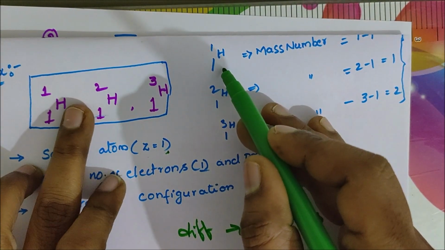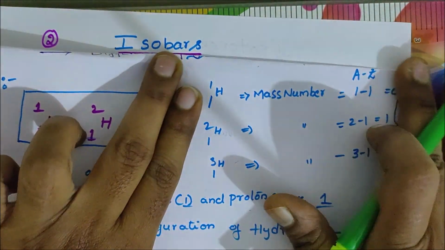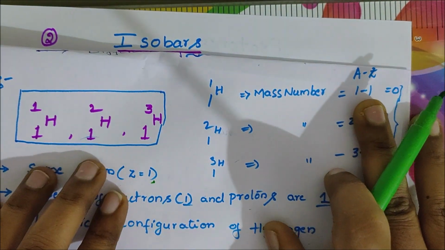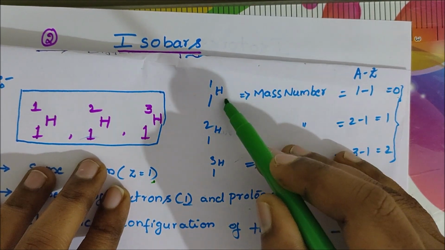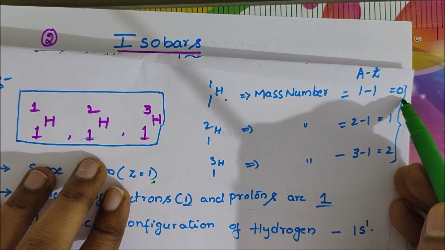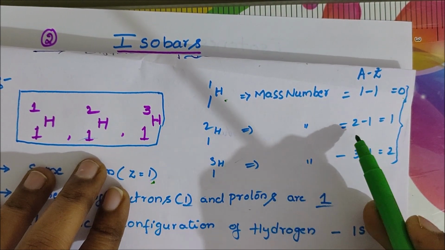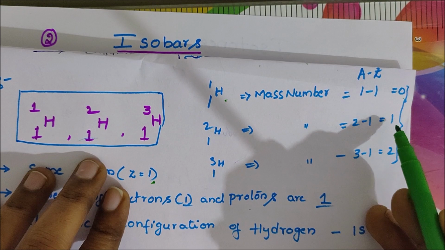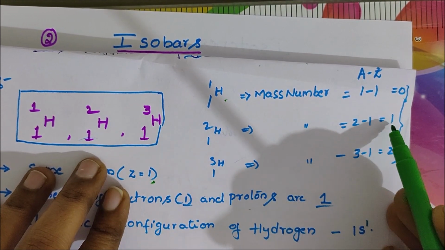In 1H1, the mass number is 1, minus 1, so 0 neutrons are present. In 1H2, mass number 2 minus atomic number 1, so 1H2 has 1 neutron.